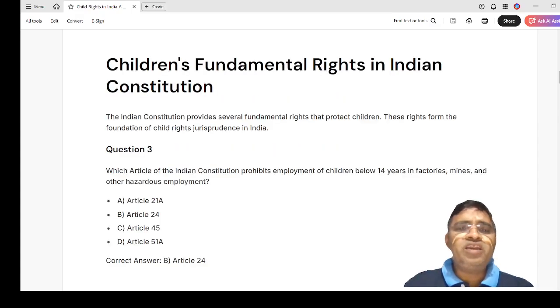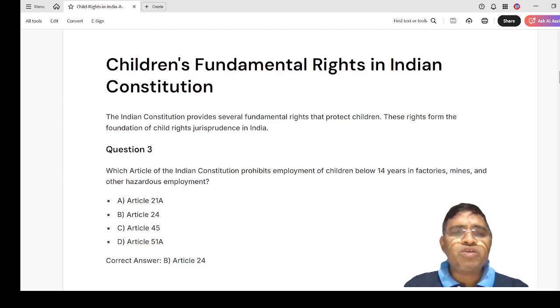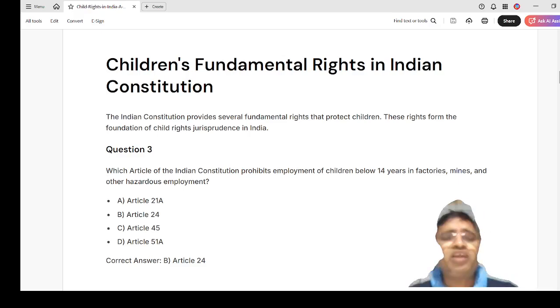Then, children's fundamental rights in India. The Indian Constitution provides several fundamental rights that protect children. These rights form the foundation of child rights jurisprudence in India. So, which article of the Indian Constitution prohibits the employment of children below 14 years in factories, mines, and other hazardous employment? So, which article?